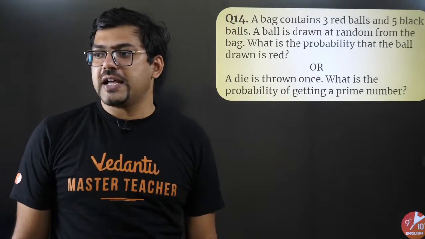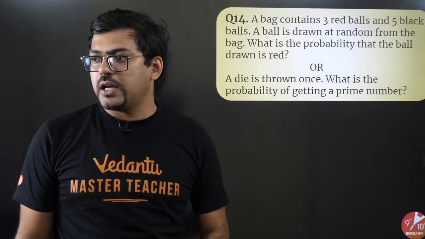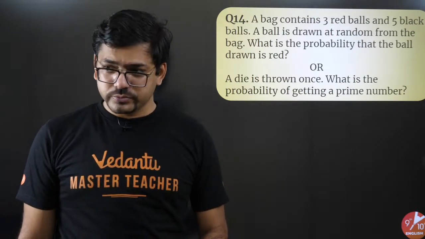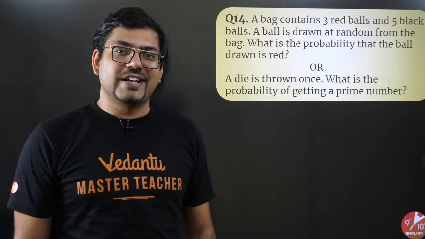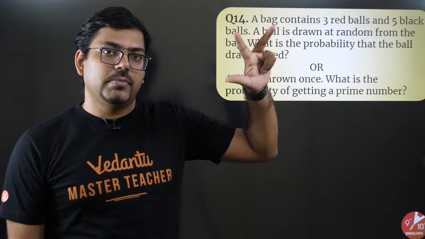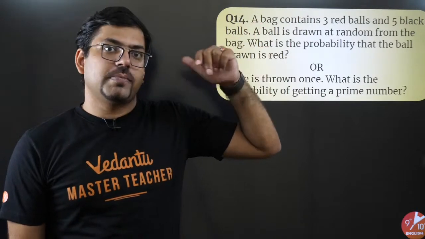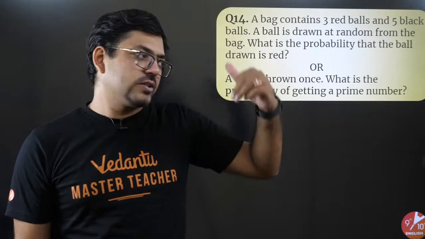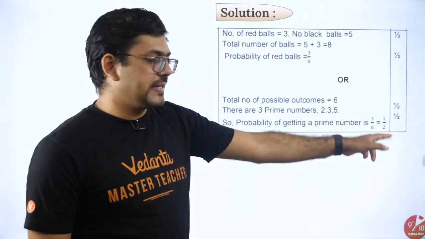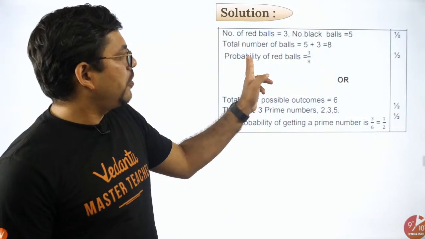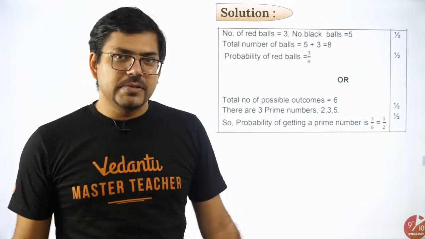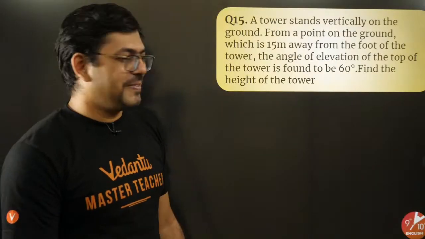It's okay. Akshara absolutely right. Sanvi absolutely right. Harshita absolutely right. Shruti right. Satmant right. Very good. Everyone who got the answer 1 by 2 is absolutely right. So the prime numbers are 2, 3, 5. 3 numbers are prime, divided by altogether 6 outcomes. So 3 by 6, the answer is 1 by 2. In the previous question, the number of red balls is 3, total balls is 8, so 3 by 8. Cool. Very simple questions, isn't it? I'm simply loving it.